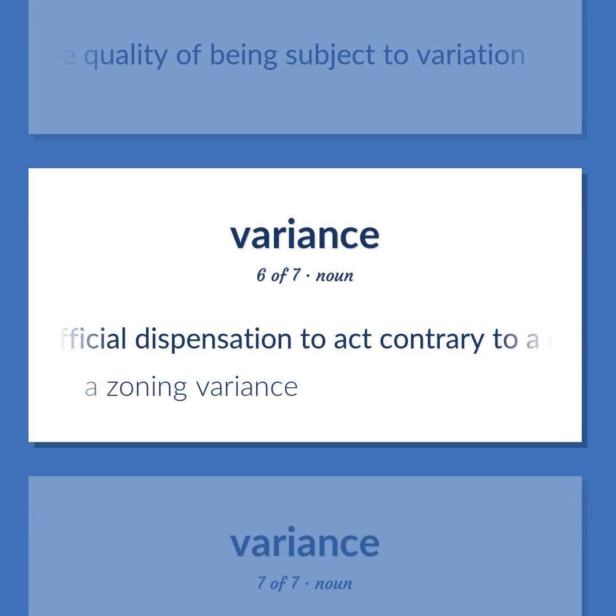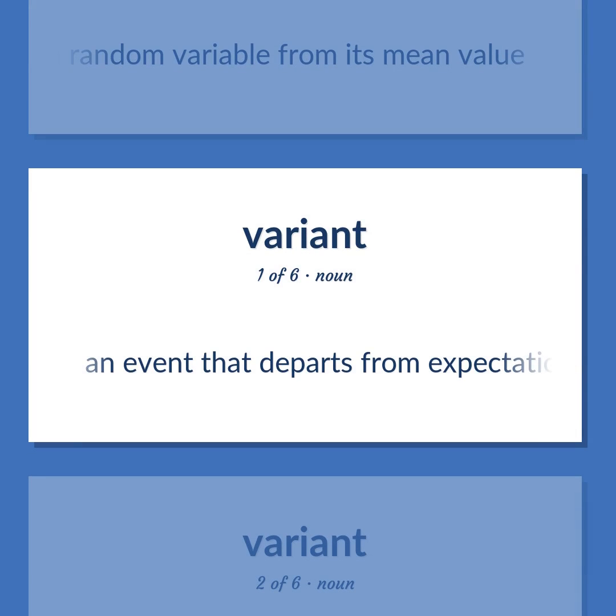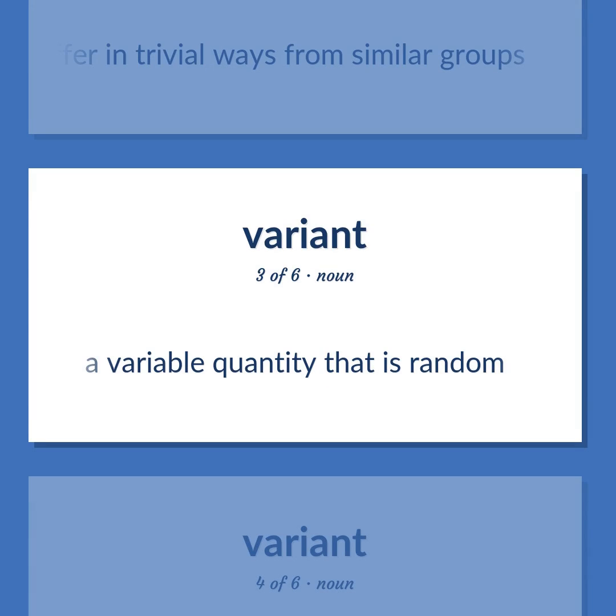An official dispensation to act contrary to a rule or regulation, typically a building regulation. A zoning variance. The second moment around the mean. The expected value of the square of the deviations of a random variable from its mean value. An event that departs from expectations. Biology. A group of organisms within a species that differ in trivial ways from similar groups. A variable quantity that is random.